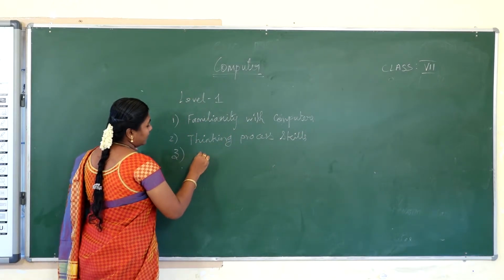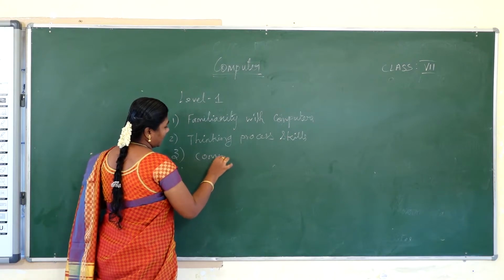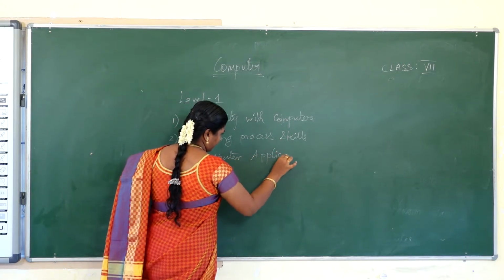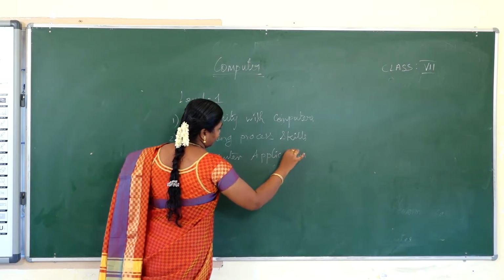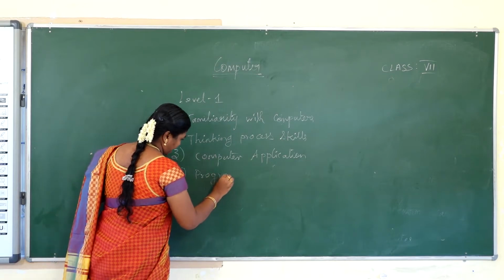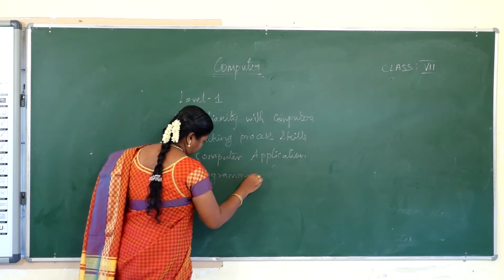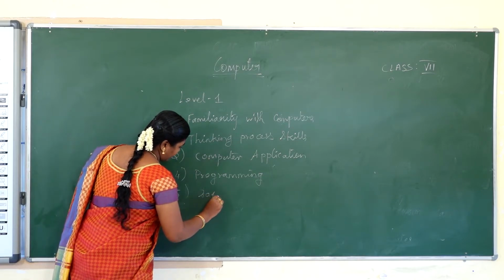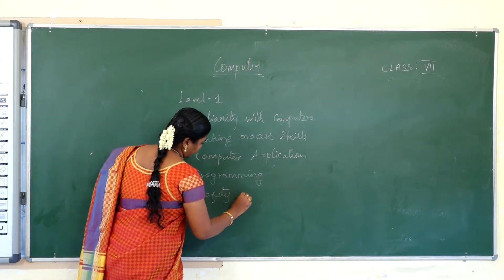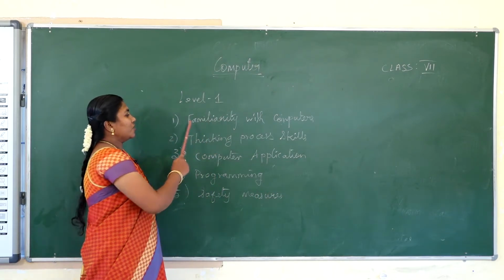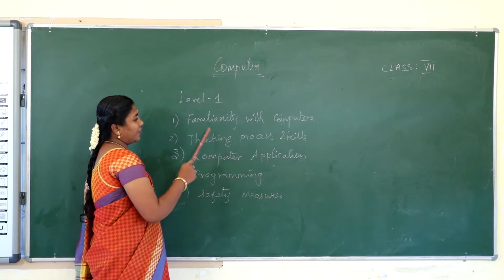The third one, computer application. Fourth, programming. Fifth, safety measures. So these are the 5 measures we are going to see.